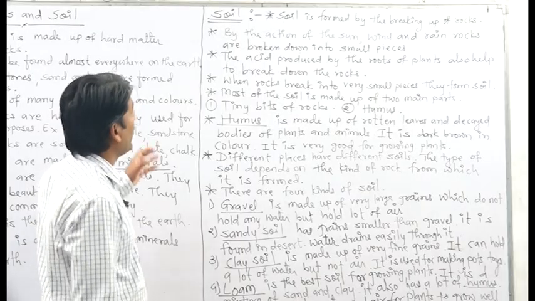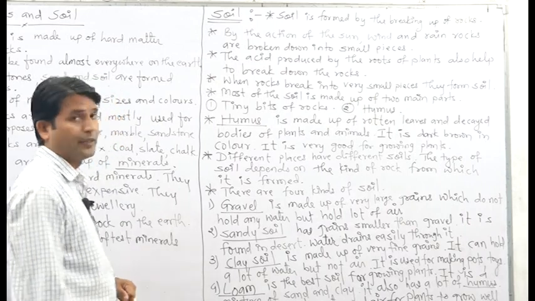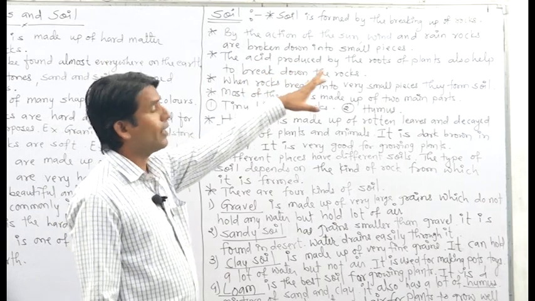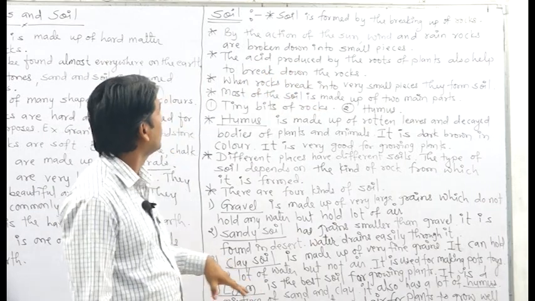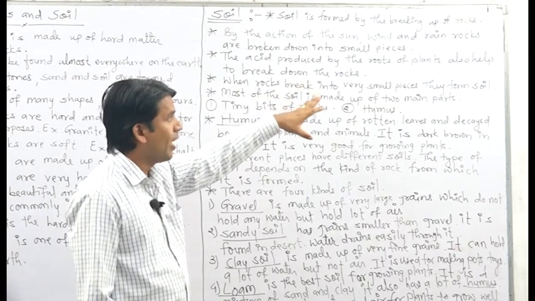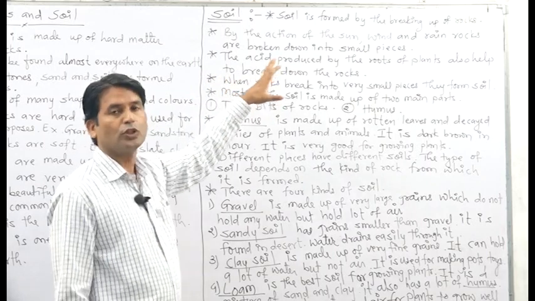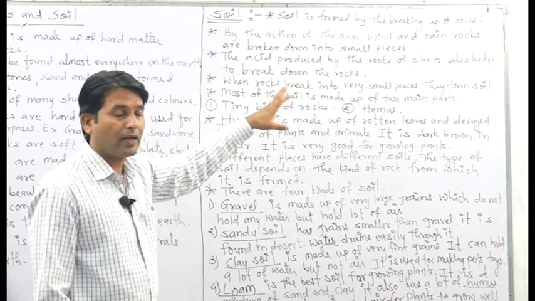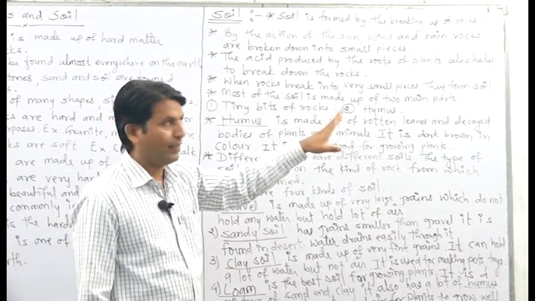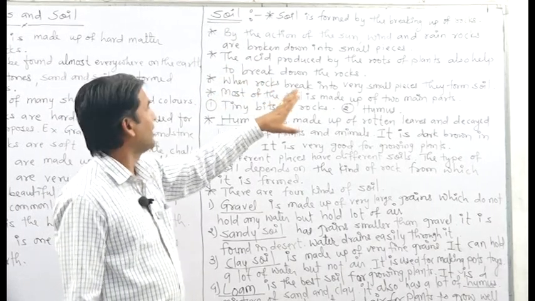After rocks, friends, we have to learn about soil. Soil is formed by the breaking up of rocks. By the action of the sun, the wind and rain, rocks are broken down into small pieces.